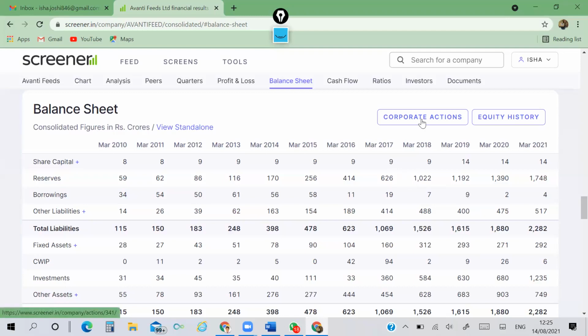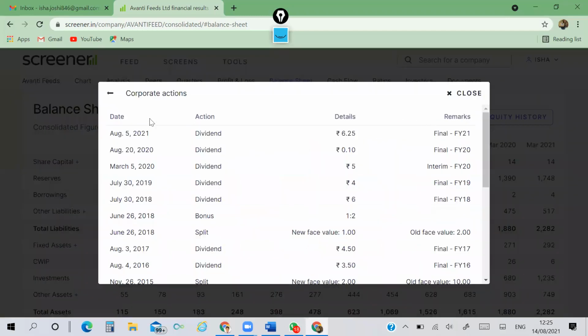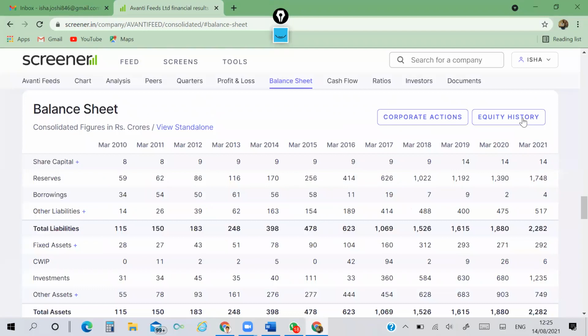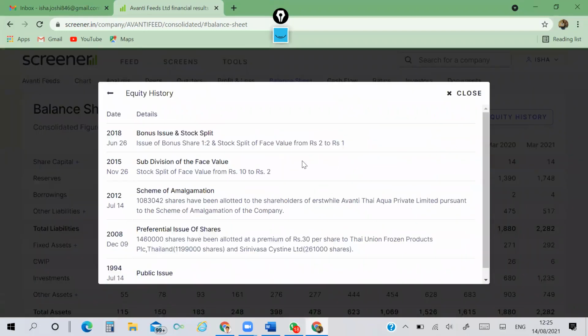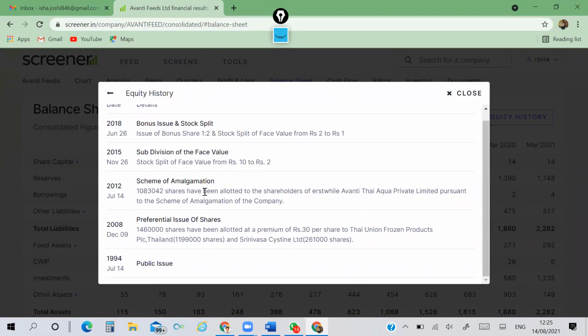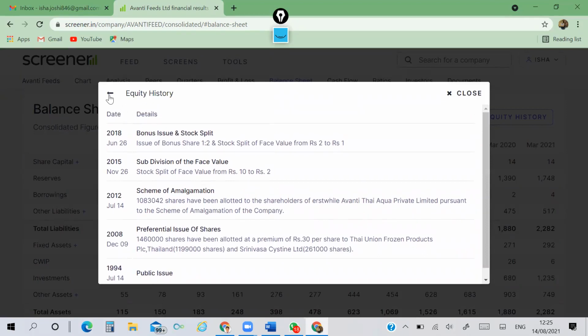Now in this corporate action, if we click here, it gives us dividend history, bonus, split, that information. And if we go to the equity history, it again gives history related to bonus and split, amalgamation, preferential allotment, that is also coming here.